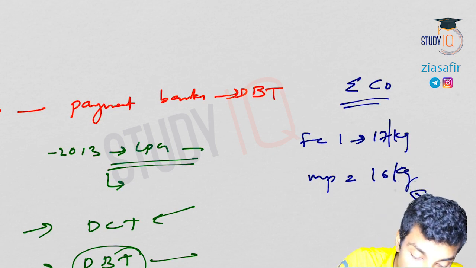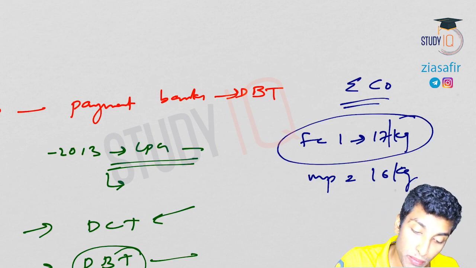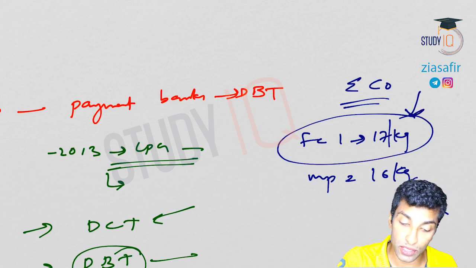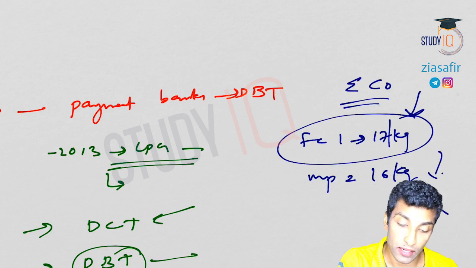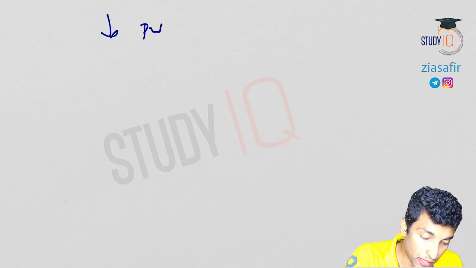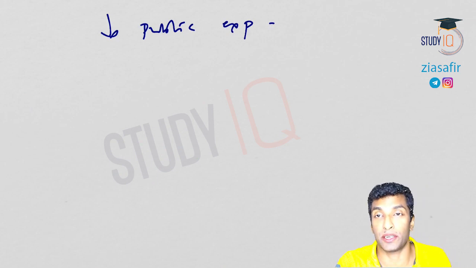So what you can do, you can transfer the 16, that is the market price. FCI, if they need to maintain, their economic cost is coming around 17 per kg. So this could be avoided. Here you can actually save. I hope you understood. Then it will decrease public expenditure.